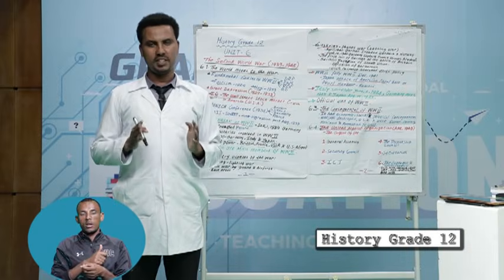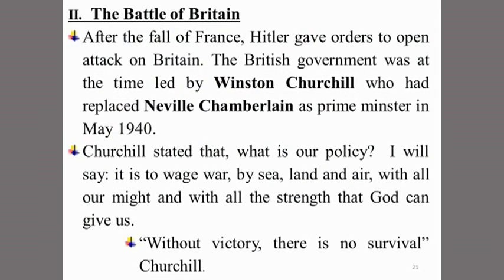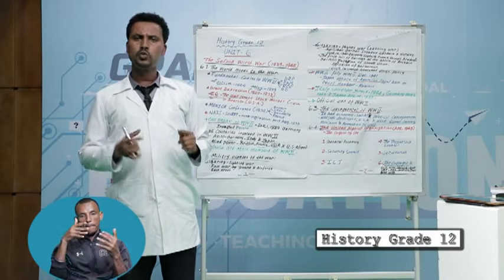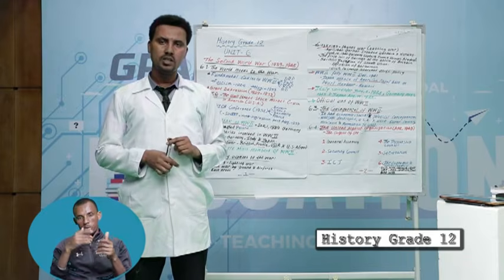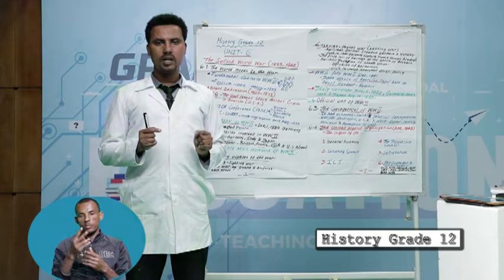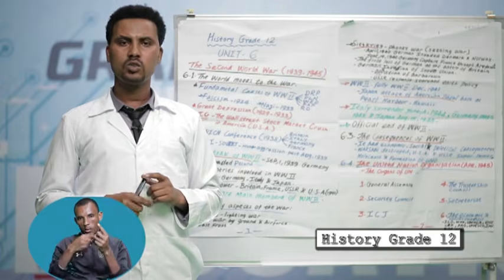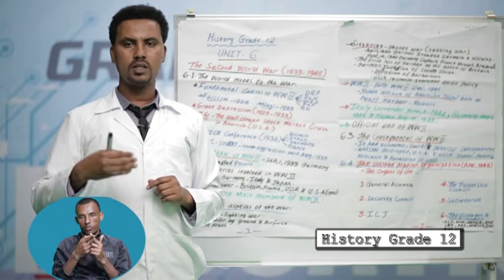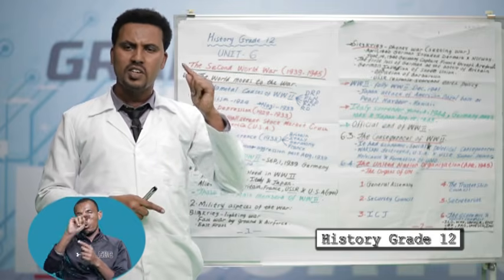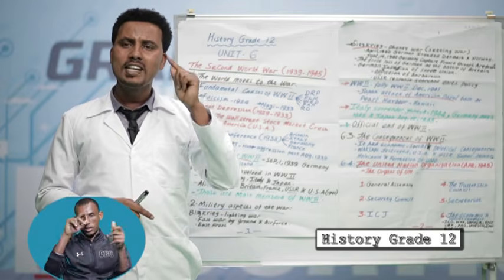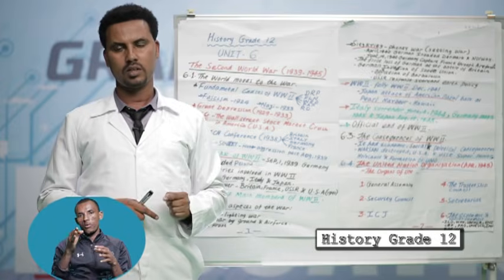The Battle of Britain had two phases. The first phase was from August up to September. The next was from October up to November. This battle was the first loss of the Nazis on the Western Front.